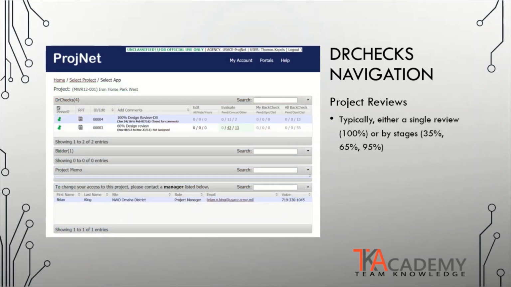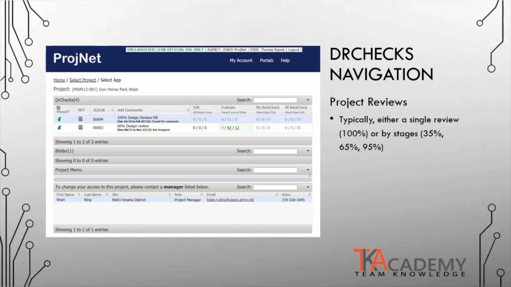When you select a project, you will be brought into the project site that will show you all the different reviews that are pertaining to that project. Project reviews can be done at a single review at 100% complete design, or more typically at stages such as 35, 65, and 95% design complete. All your various review and comment sessions will be shown at the top underneath the Dr. Checks tab. Please note that if you are assigned a role as a peer reviewer or assigned the role by the government to submit Dr. Checks comments, your options will look slightly different.